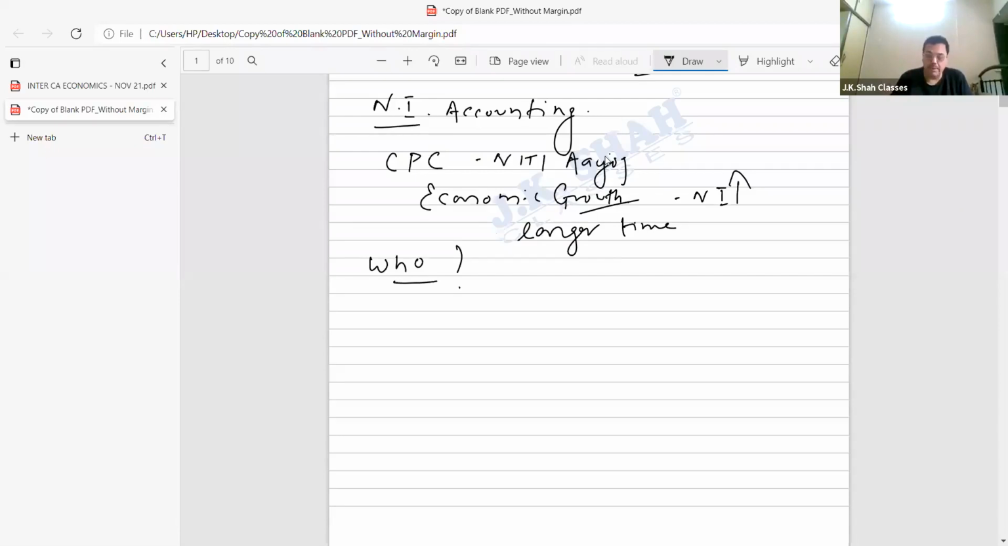Tax department? No, no, beta. Niti Aayog doesn't calculate national income, but Niti Aayog is the one which makes plans for the country. It is the National Accounts Department of the Central Statistical Organization. Please remember, CSO, Central Statistical Organization. This is an organization specially established for the purpose of calculating India's national income.